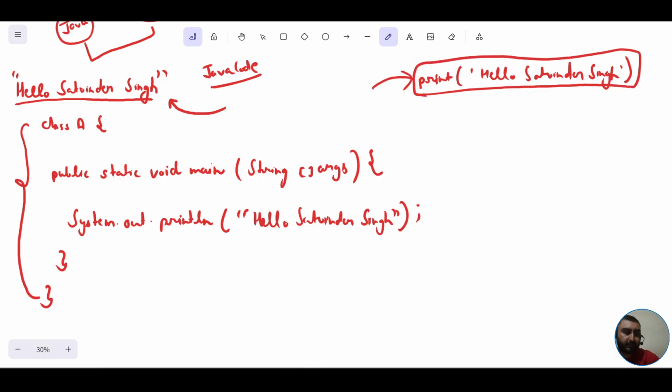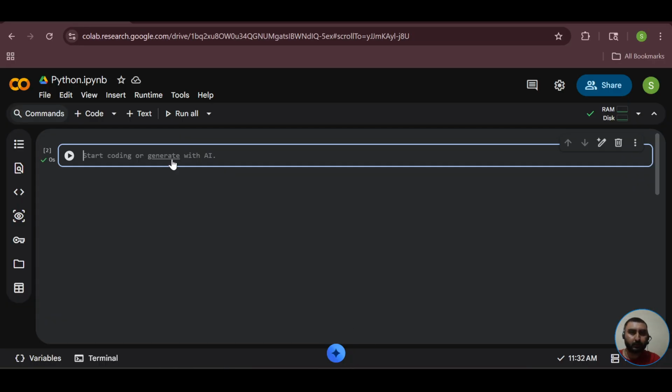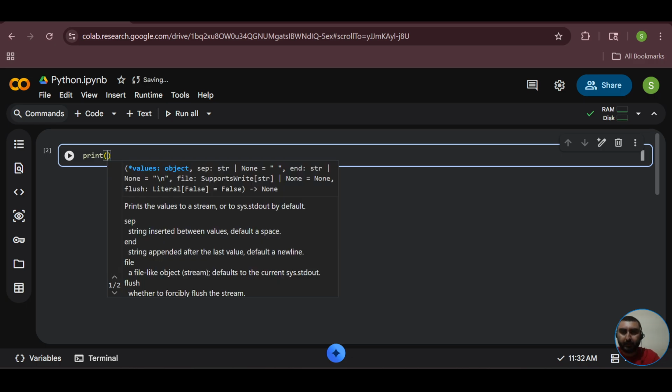Let me do it practically as well. Let me open Google Colab over here. So what exactly is this Google Colab? This is a platform where we would be writing our code throughout our data science journey. You can open your favorite browser and simply type Google Colab. Whichever is the first appropriate link, you can click on that and sign in, and this particular interface would get displayed and you can start writing the code over here. So directly I'm writing over here now. I'm not going into much depth of what exactly Google Colab is.